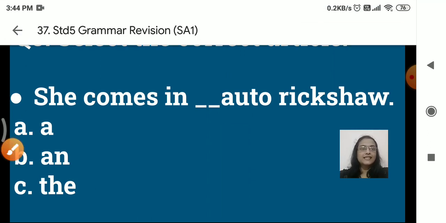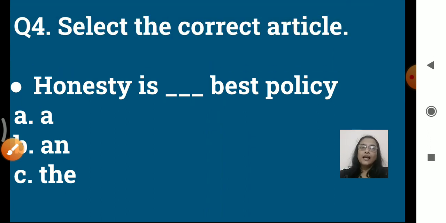Yes, next. Again, select the correct article. Honesty is dash best policy. Again, best policy. So B is there, so we cannot use an, right? Because it is not a vowel sound, isn't it? We are talking about the best policy.